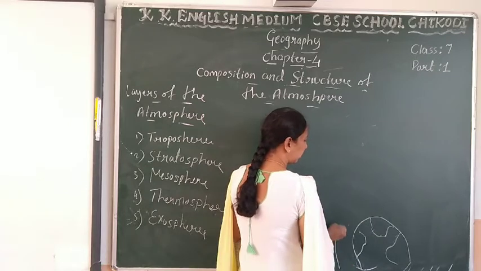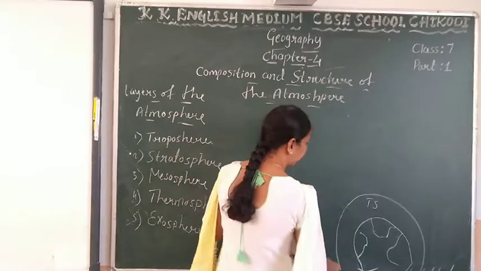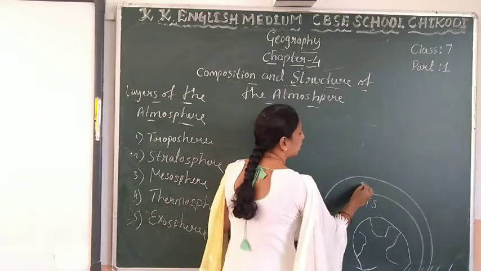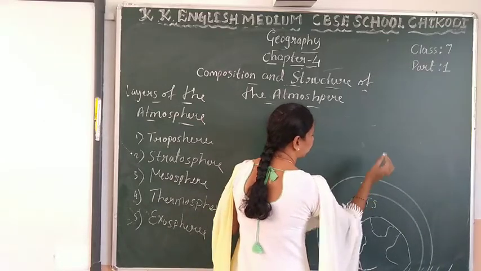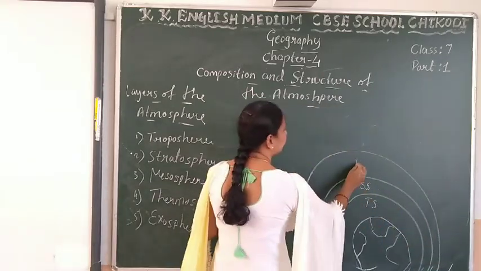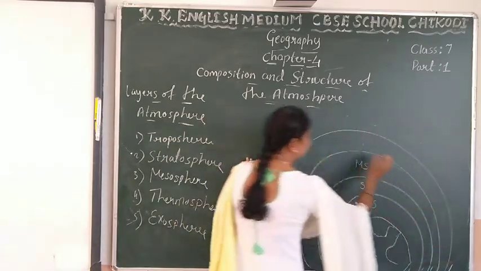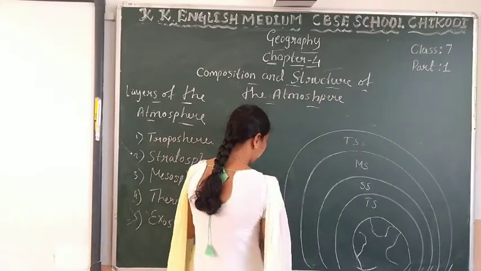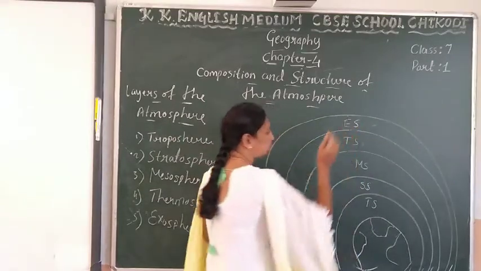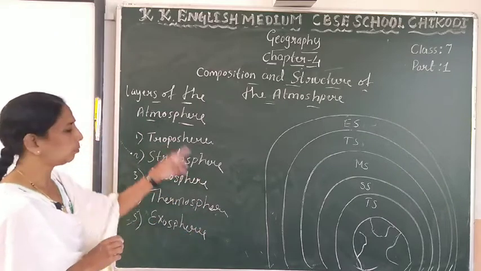After the earth, above the earth, one layer is coming, troposphere. Above the troposphere we call that stratosphere. And next, mesosphere, and above the mesosphere the next layer is thermosphere, and the uppermost layer, see here, is exosphere. So these are the layers of the atmosphere.